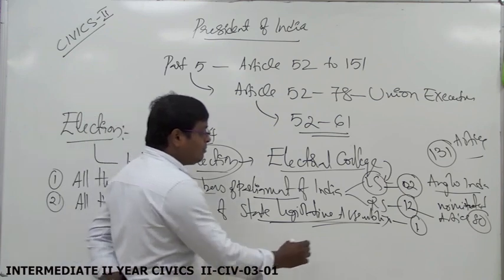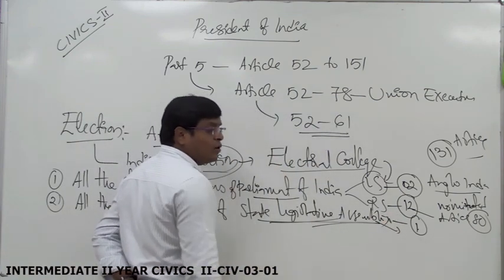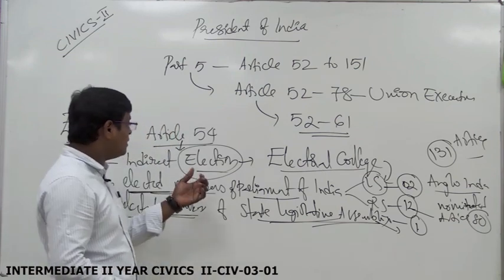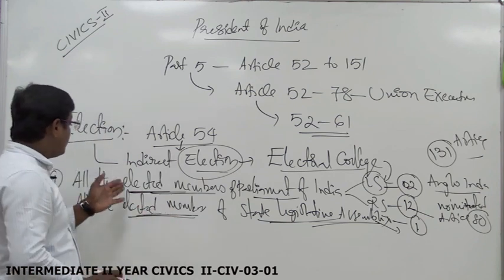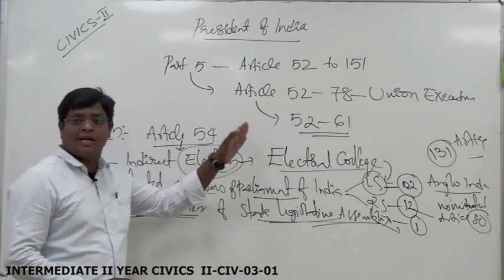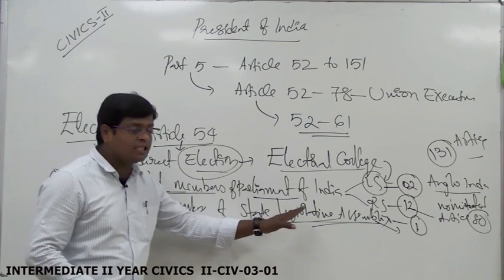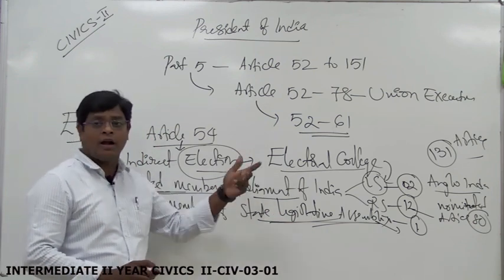At the same time, if two houses exist in the state, the members of the second house, the legislative council, are not included in the electoral college. Finally, all the elected members of the Parliament of India and all the elected members of the state legislative assemblies are included in the electoral college.